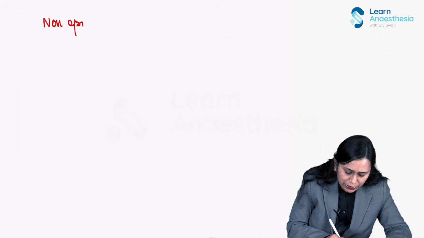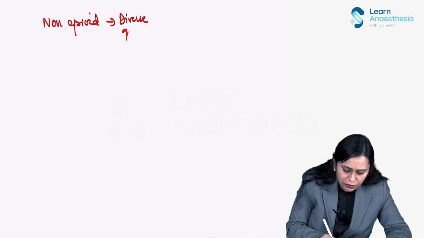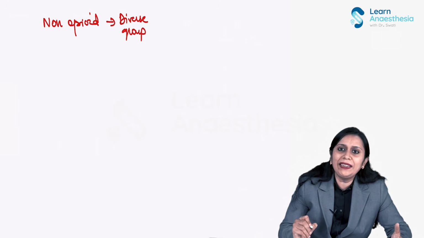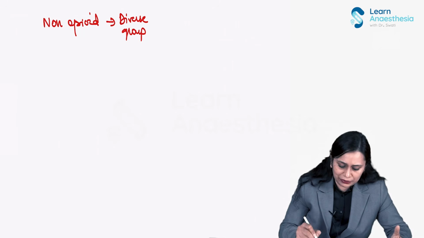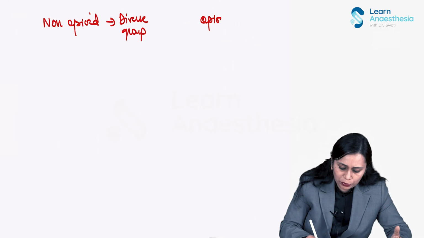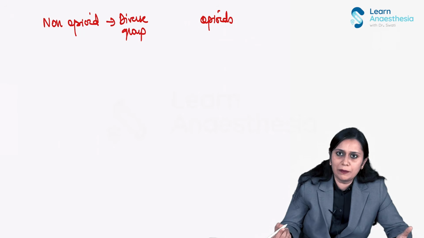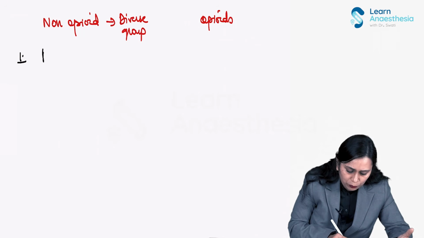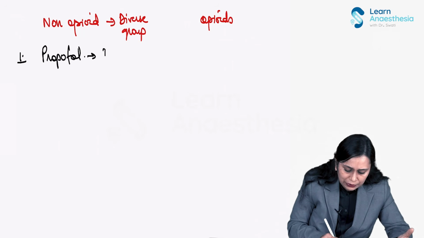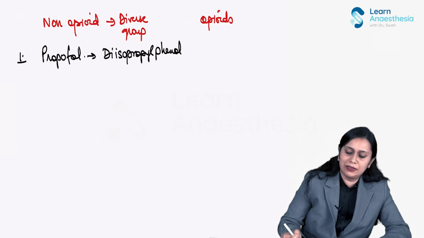Non-opioid, which would be a diverse group, in which drugs belonging to any group except opioid and used for IV induction will be discussed. And the second group would be opioids, drugs which come under the group opioids. In non-opioids, we need to know about propofol, which is diisopropyl phenol, and this would be the first drug I will discuss with you.